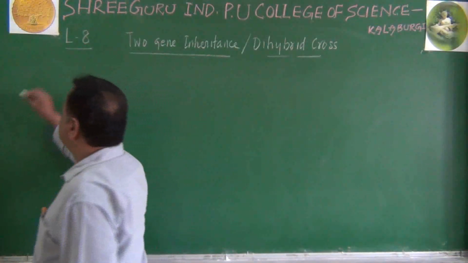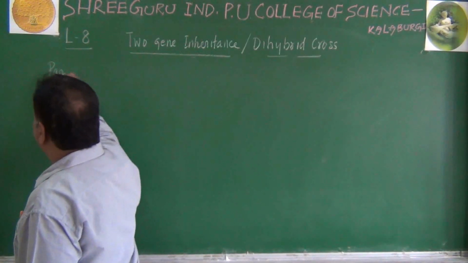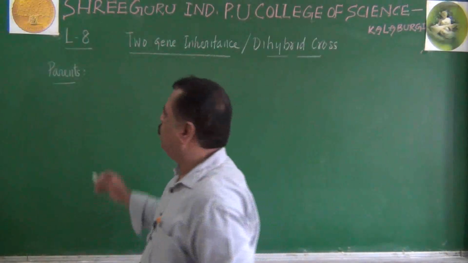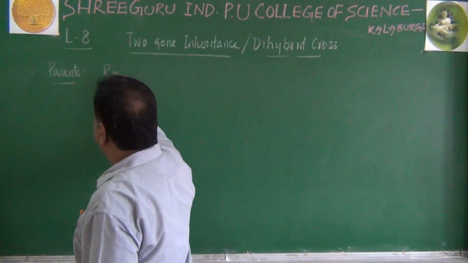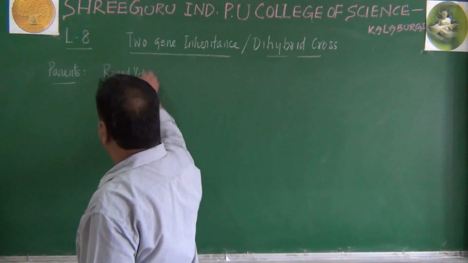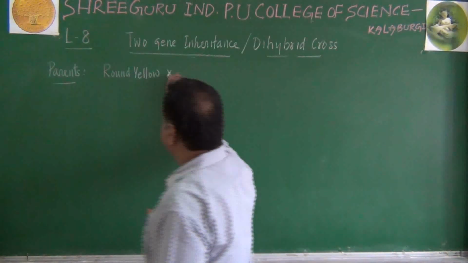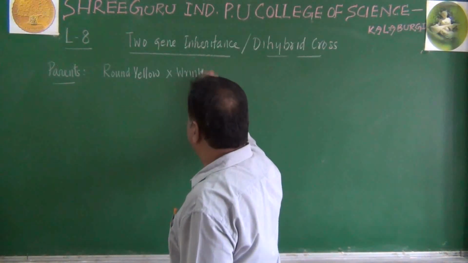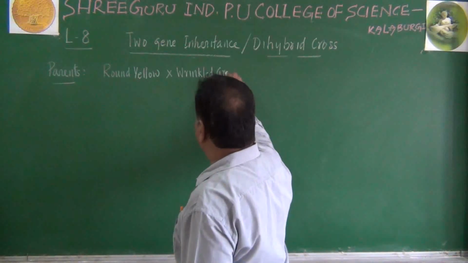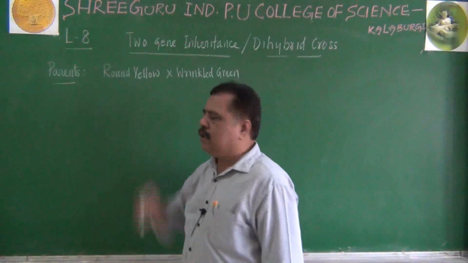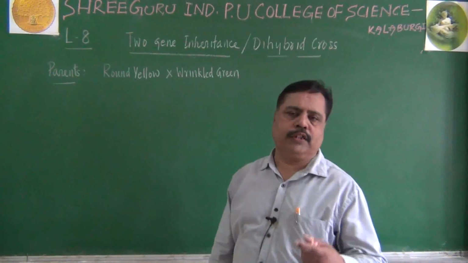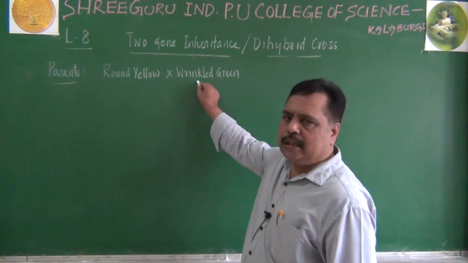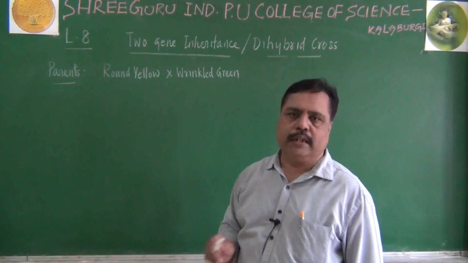What are the parents? Parental individual taken by Mendel means one of the pea plant was round yellow, another one is wrinkled green he took. Already I told you what is round yellow. With reference to shape it is round, with reference to color it is yellow. Here with reference to shape it is wrinkled, with reference to color it is green.